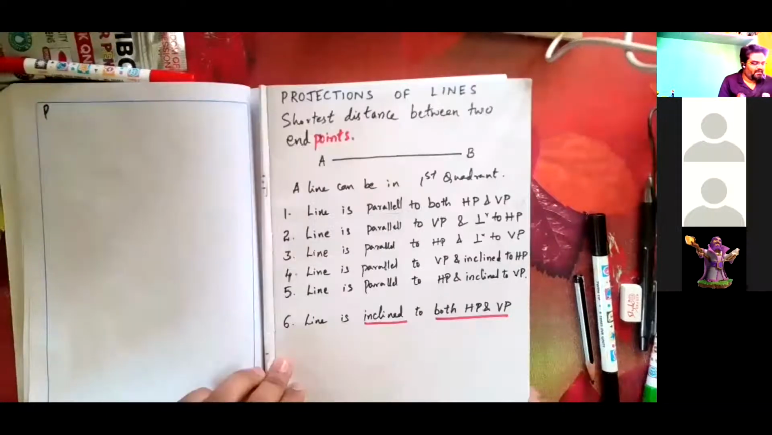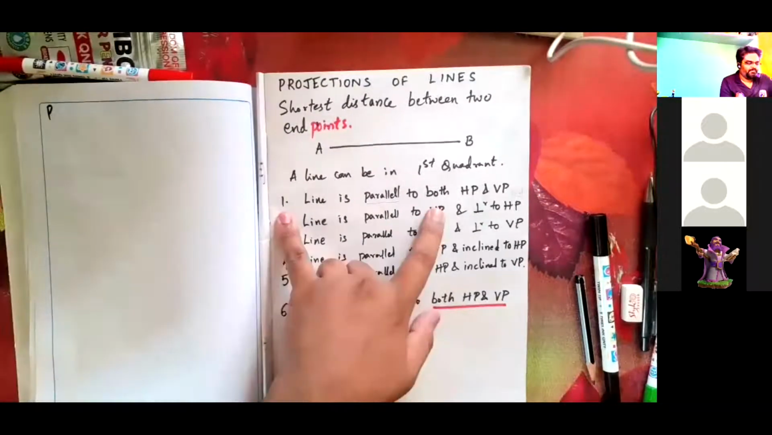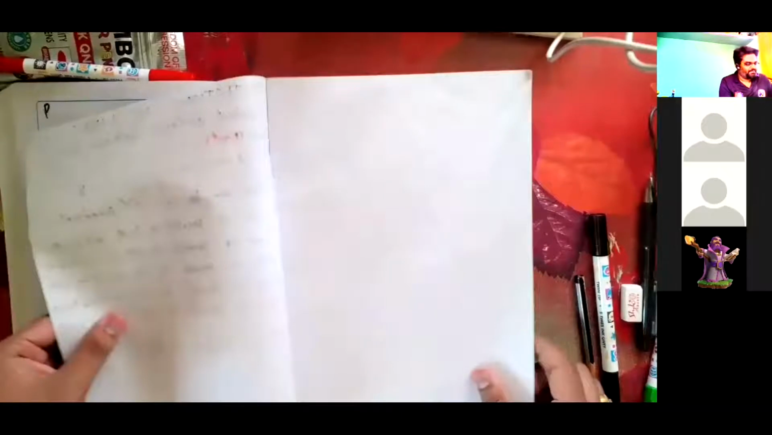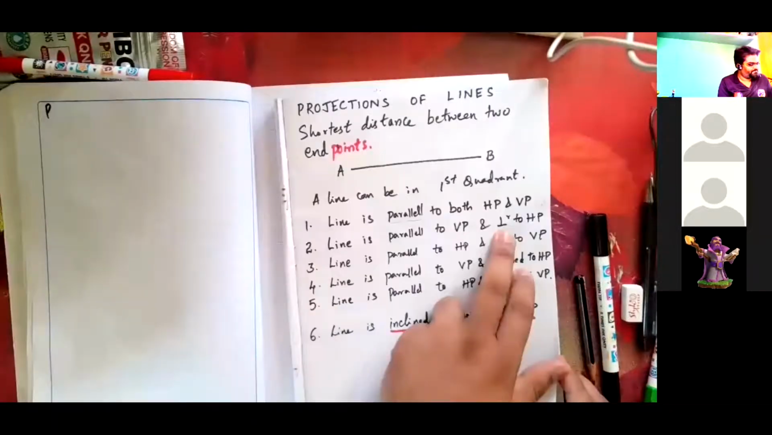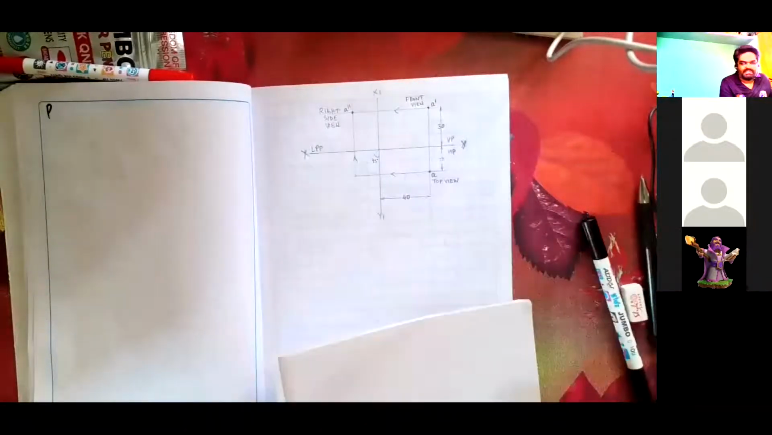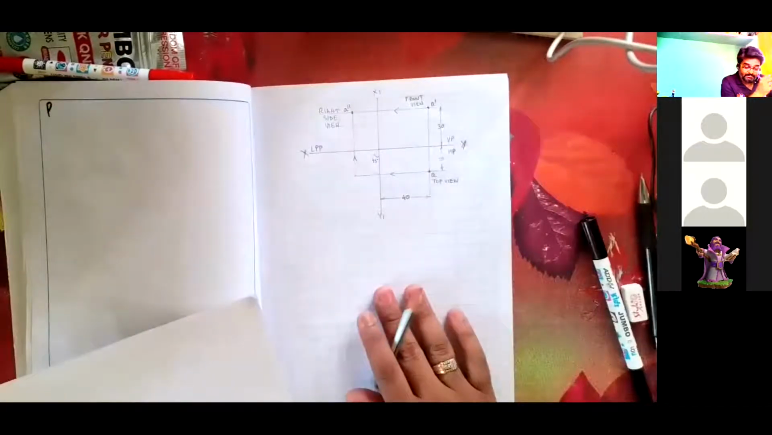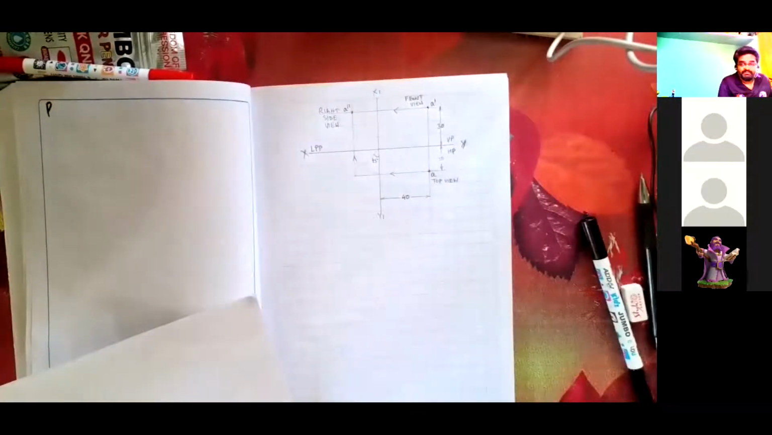So first problem, the first condition, we will be solving a line parallel to both VP and HP. I'll be writing this question here and solving the problem here. Same thing, if possible, you do it in an unruled book also. Whatever it is, please submit. Whatever you have drawn, we'll be considering it for IA marks.